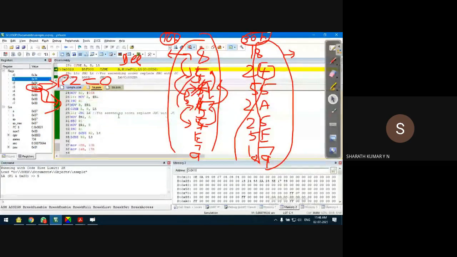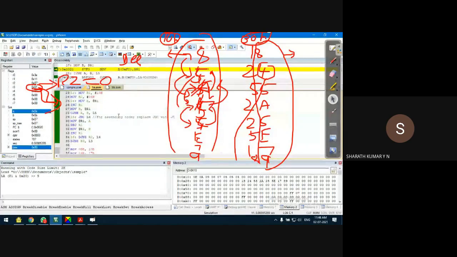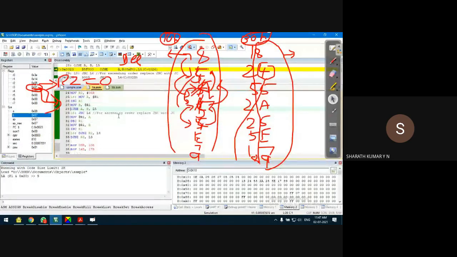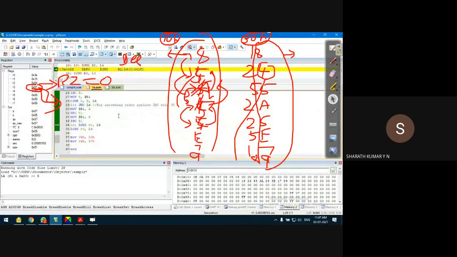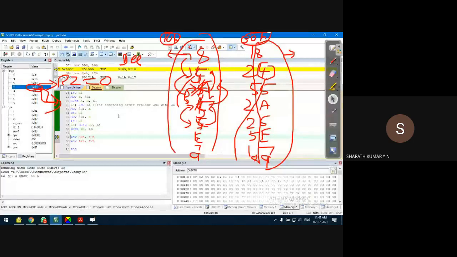When R3 becomes 1, that is the last phase. Yes, now the last phase is running. When the last phase is over, all the data will be arranged in descending order. When R3 becomes 0, yes, R3 becomes 0 now.